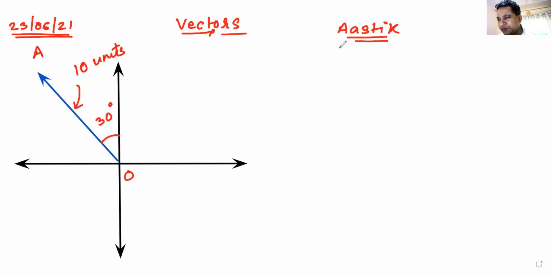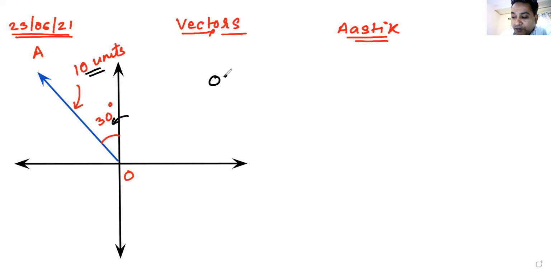Okay, let me recollect it for you. We were trying to convert vectors from one form to the other form. If the vector is given in the form of units and direction, we were trying to convert it into I, J, and K form. And then we were trying to do the reverse of it, converting from IJ form to the magnitude and direction form. So here is a recap.